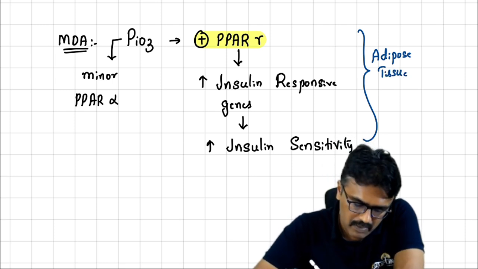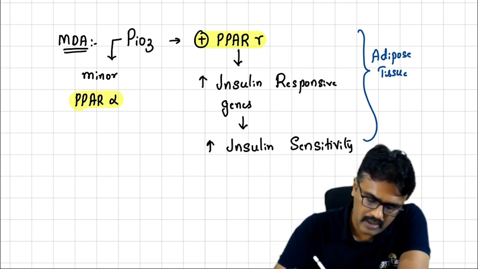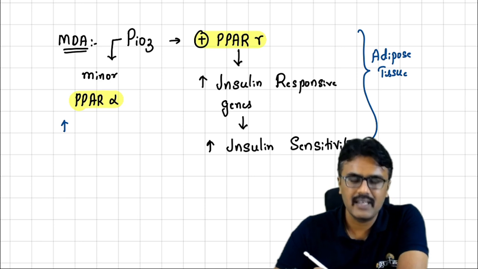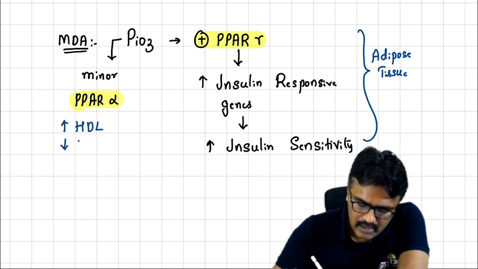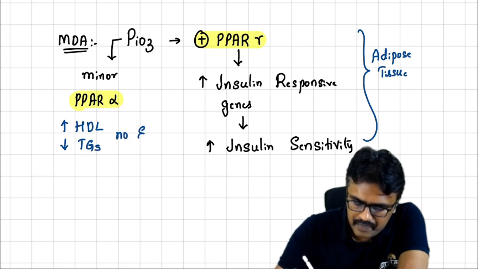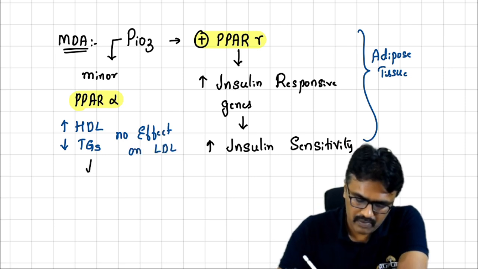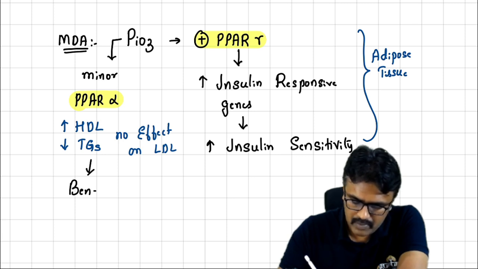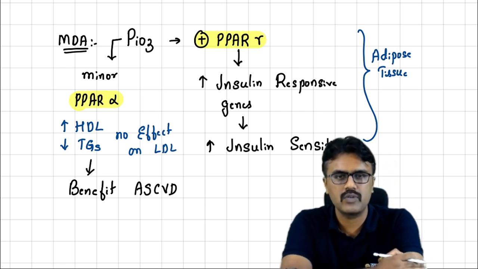Now, since it has PPAR alpha action, what is the advantage? It increases HDL, it decreases triglycerides, and it has no effect on LDL. So that's why this drug, pioglitazone, has shown some benefit in atherosclerotic cardiovascular disease.